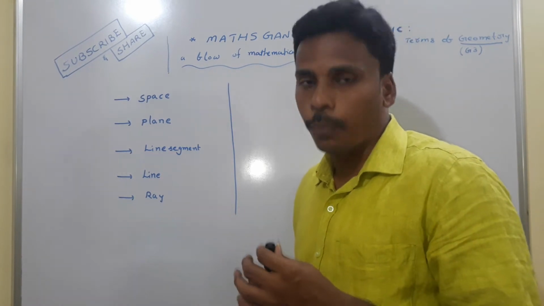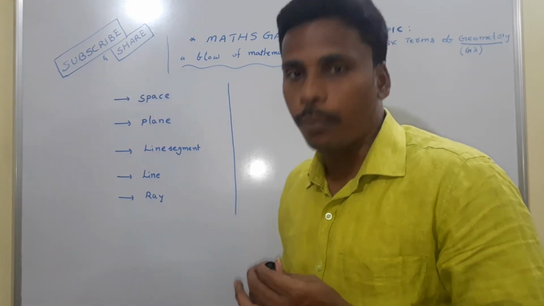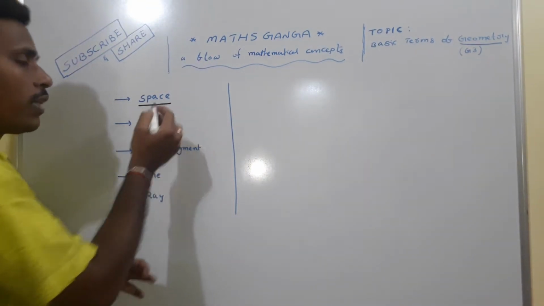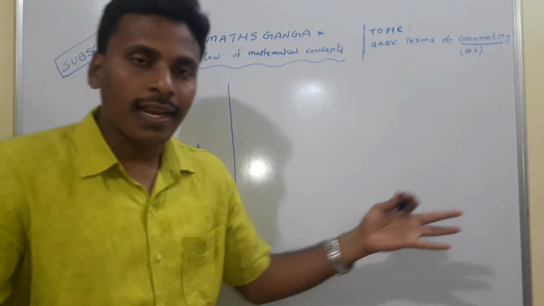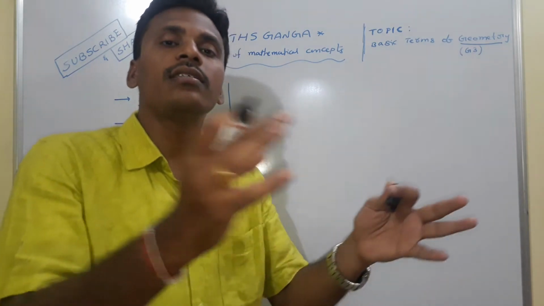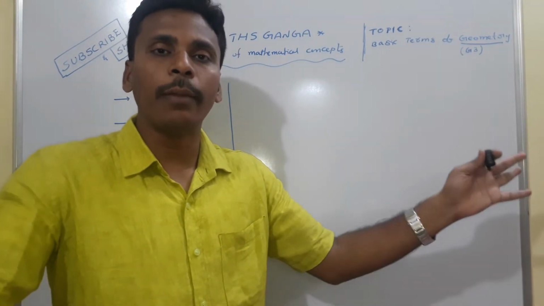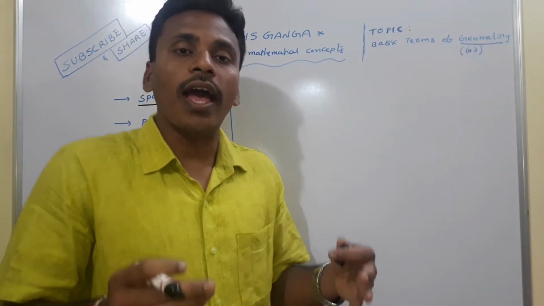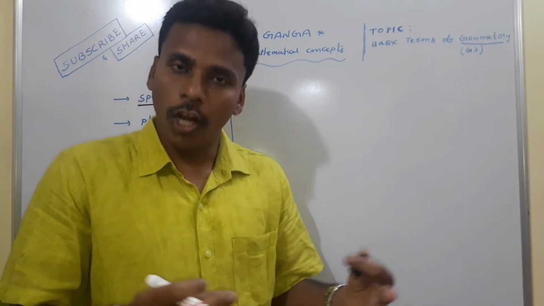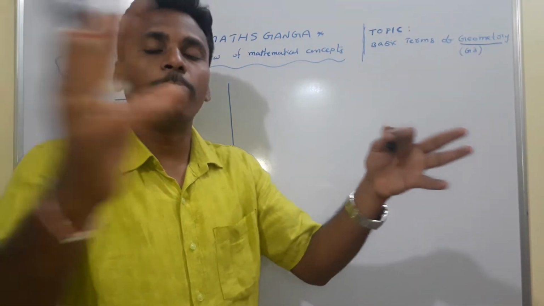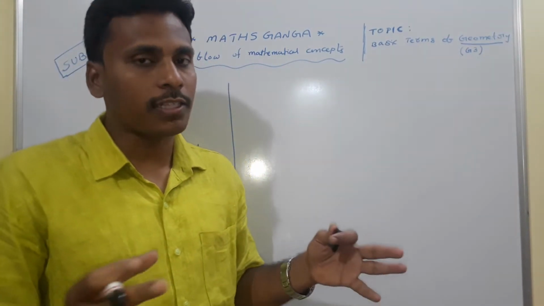See, the first thing is space. What is space? If you think of this complete universe, the complete emptiness is nothing but space. So space is just the complete emptiness of this universe. Everything, living, non-living, objects, everything is there in this space. So the complete emptiness is usually called space.